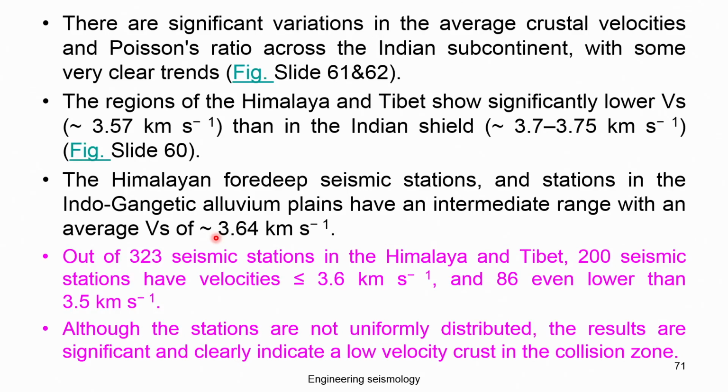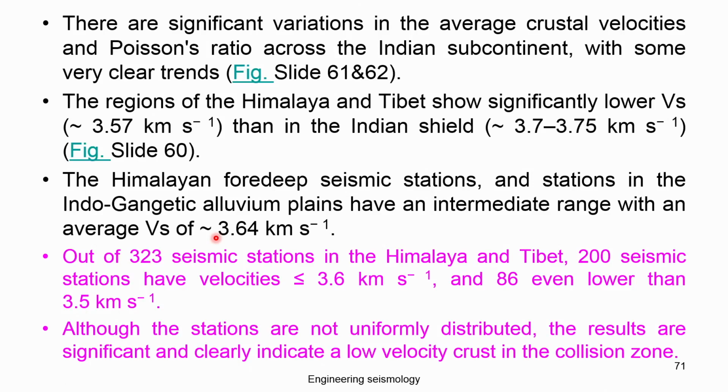A difference of 0.1 km per second actually causes a kilometer difference. So, so much you can find. If it travels 100 km, accordingly the time difference will cause a huge amount of error in the estimation of the epicenter. So, the Himalayan foreland strip seismic stations and stations in the Indo-Gangetic alluvial plain have an intermediate range of velocity, around 3.65 km per second.